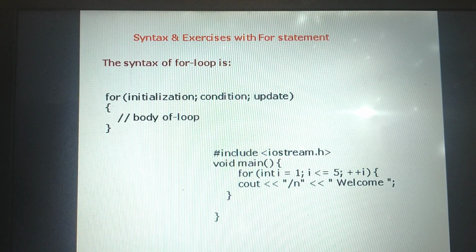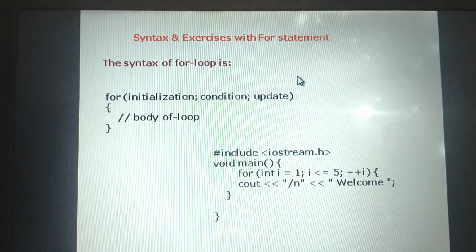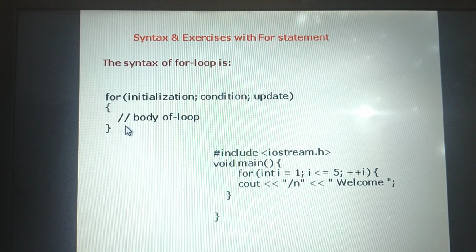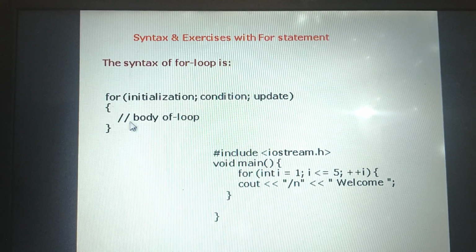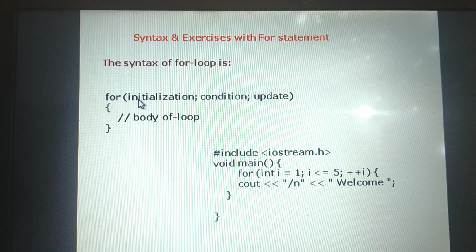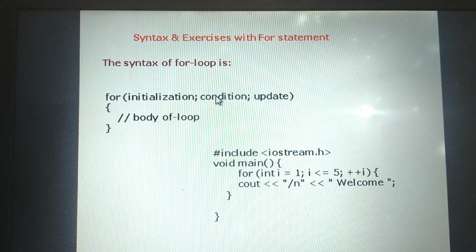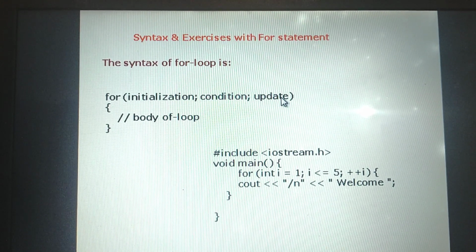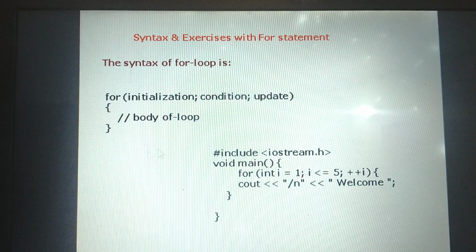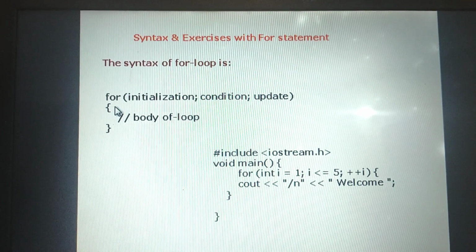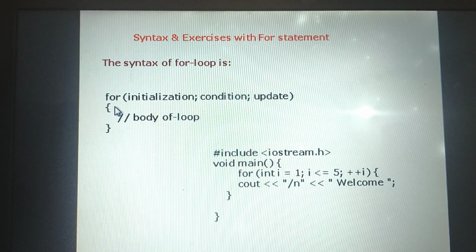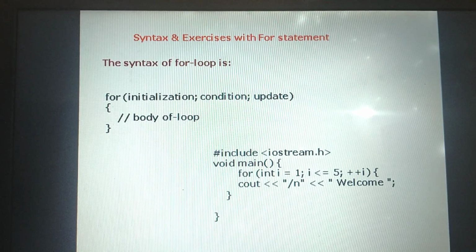Let us see the syntax. You need to make use of the keyword for. Then, within brackets, it will have 3 parts separated with a semicolon. First is initialization, next is condition, last one is update. Then the body of the loop with flower brackets. That remains same.